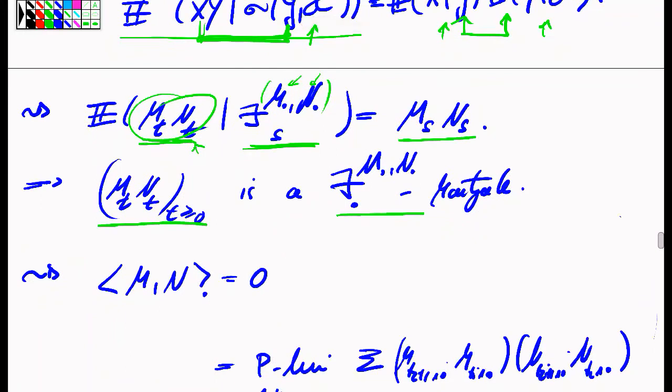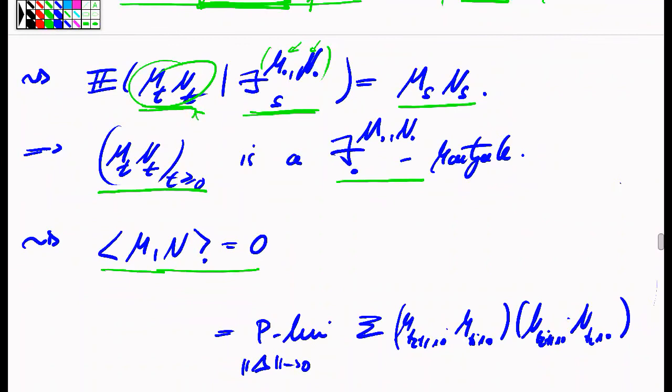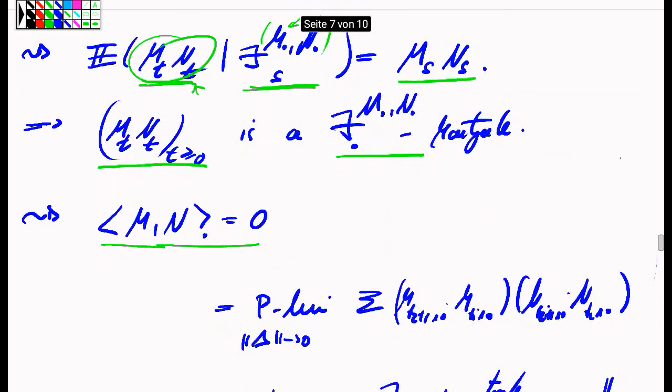As a consequence, if I work with martingale theory relative to this filtration, the bracket process of these two martingales is zero, because I don't need any compensator. Recall that there is a unique compensator, the process starting in zero of bounded variation, which converts the product of the two processes into a martingale. But since the product is already a martingale, I don't need any. And by uniqueness, the compensator must be zero.